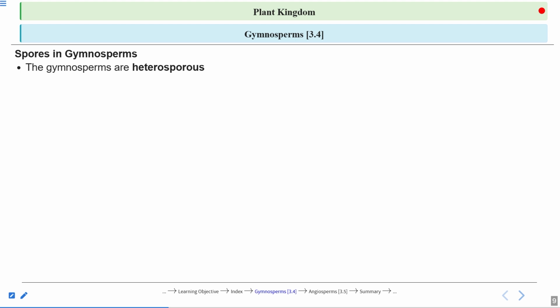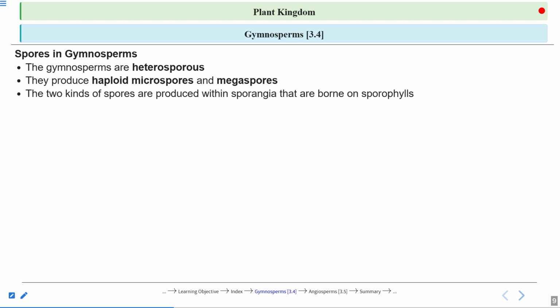They are called microspores and megaspores. Both the spores are haploid, right? Haploid microspores and haploid megaspores. The two kinds of spores are produced within the sporangia and borne on the sporophylls. Where are they produced? Very important. They are produced inside the sporangia.